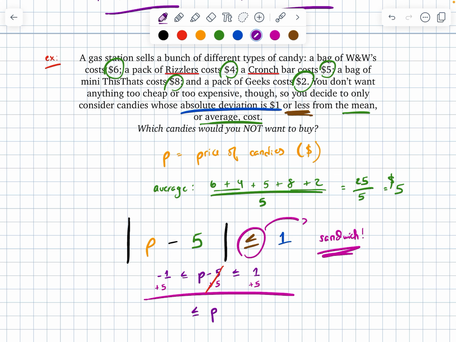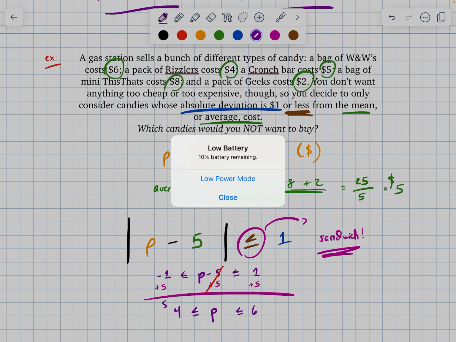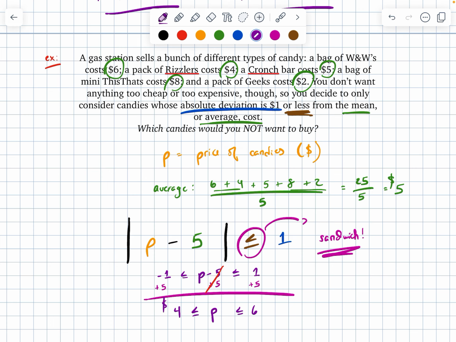Doing that tells me that the value of P, my desired price, can be between $4 and $6. So I want to pay for a candy that is between $4 and $6, including the 4 and the 6.